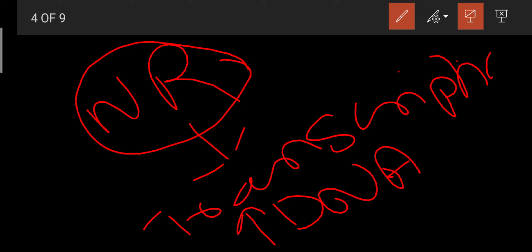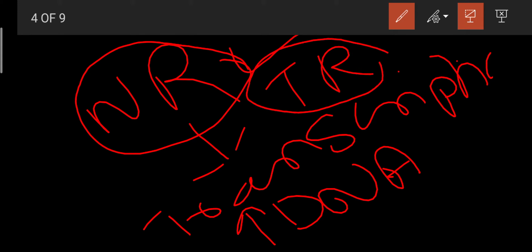So the thyroid hormones act on the nuclear receptor, the thyroid receptor, which is an example of a nuclear receptor. Binding on these receptors causes transcription of DNA.